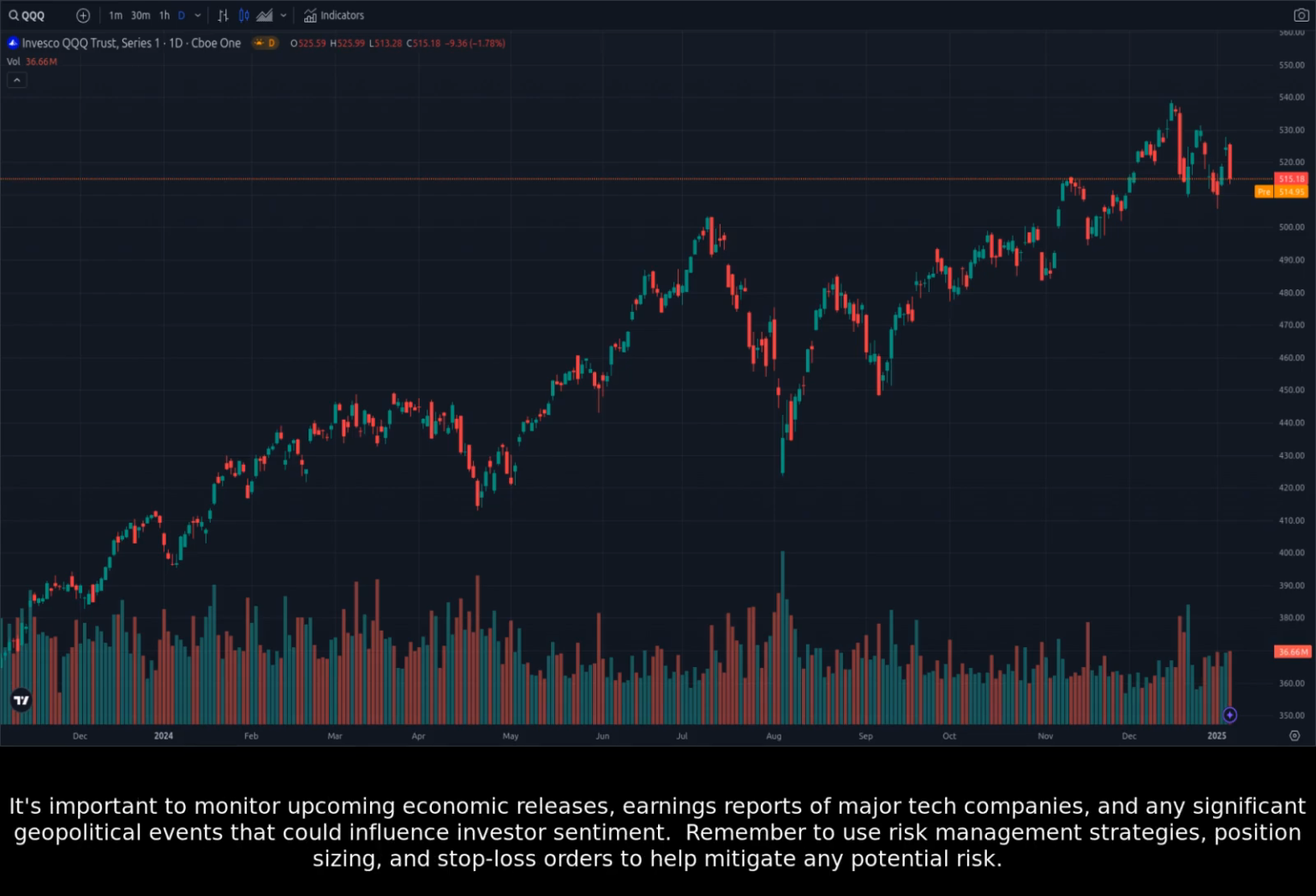It's important to monitor upcoming economic releases, earnings reports of major tech companies, and any significant geopolitical events that could influence investor sentiment. Remember to use risk management strategies, position sizing, and stop-loss orders to help mitigate any potential risk.